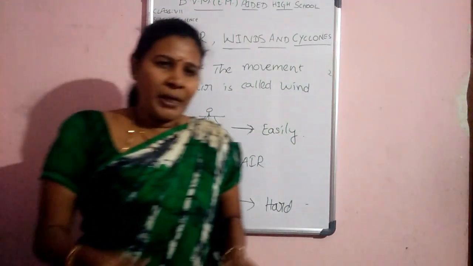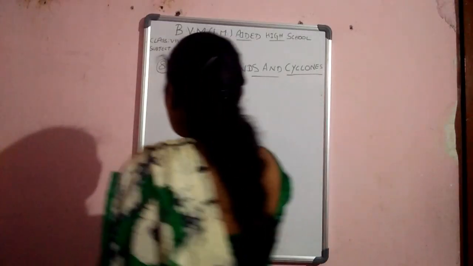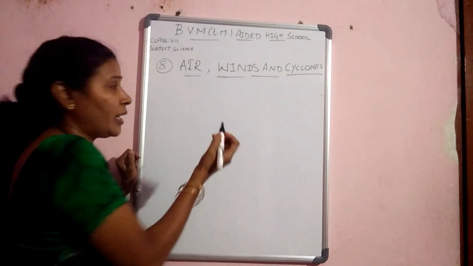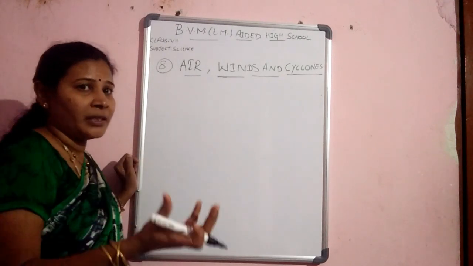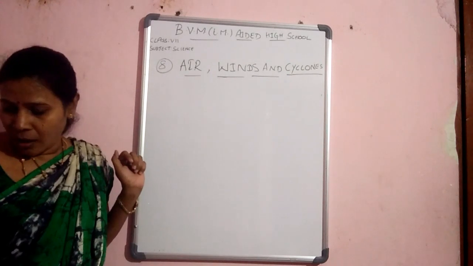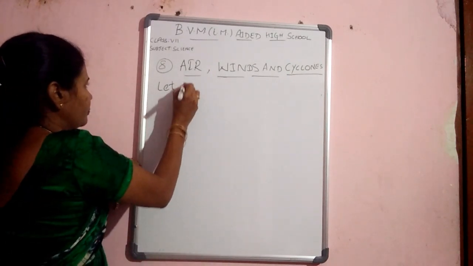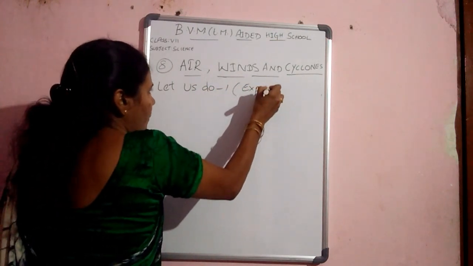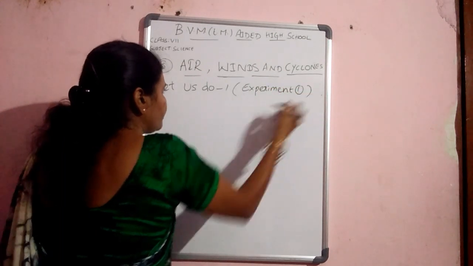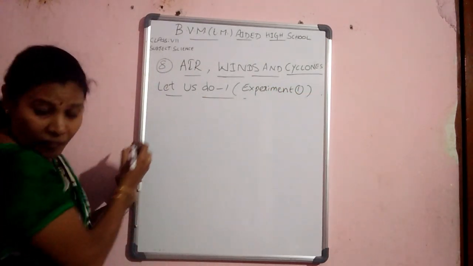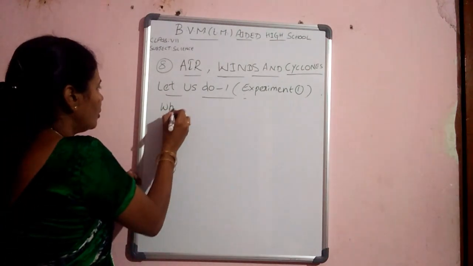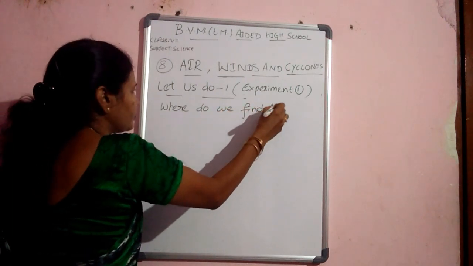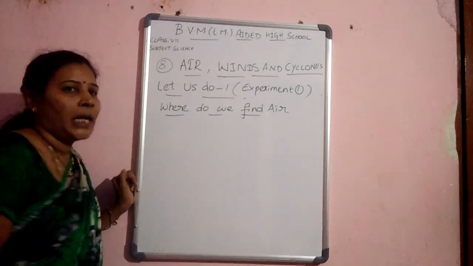Next we have to discuss how to find the air. How to find the air? By using an experiment, we can find the air located in an object. Let us do experiment 1. Where do we find air?